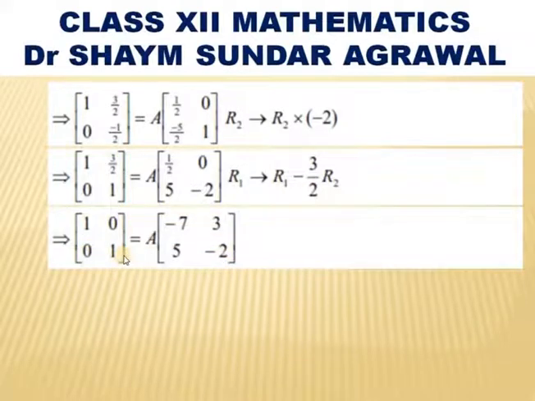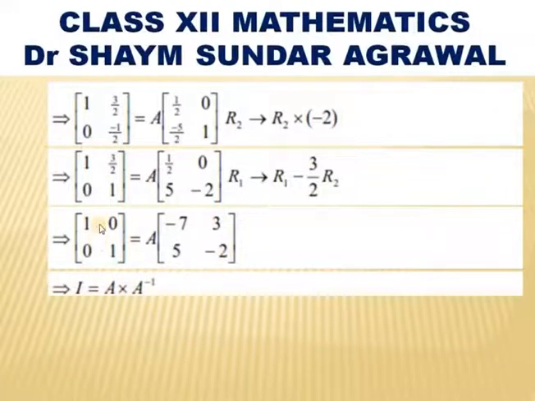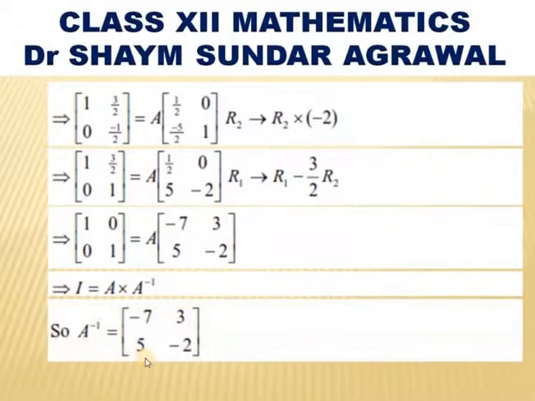It becomes 1 0 0 1 on the left hand side, equals A into minus 7, 3, 5, minus 2 on the right hand side. So, left hand side is identity matrix and right hand side is A into A inverse. So, that matrix automatically is A inverse. So, the inverse of the given matrix is minus 7, 3, 5, minus 2. Is it clear?